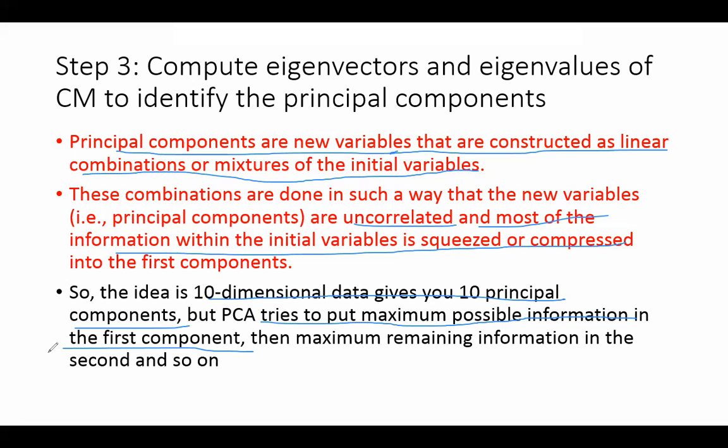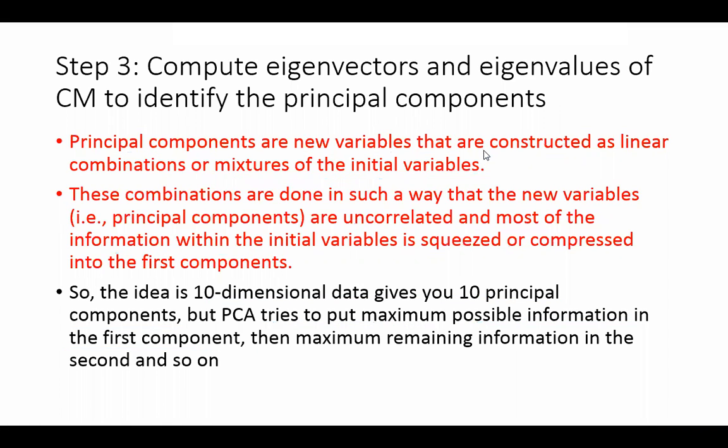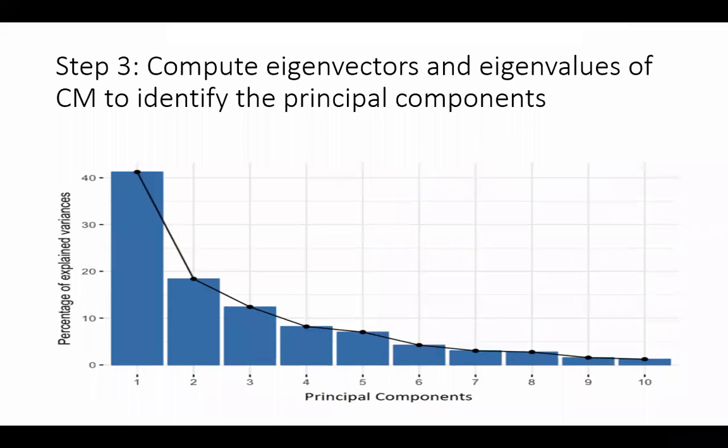So step 1, standardize. Step 2, compute the covariance matrix. Step 3, compute the eigenvectors and eigenvalues of the covariance matrix. So in Python, this is just like 3 lines of code up to now. Okay, so you can see here that this is what we want to achieve. Percentage of explained variance. So the first principal component is the most important one, because it is explaining like 45% of the variance in the total data set. That's what we want, right?